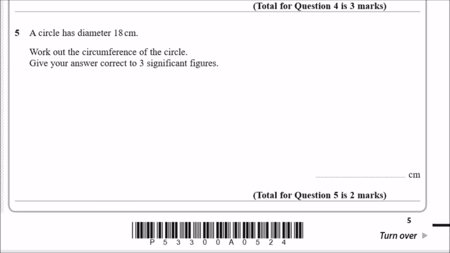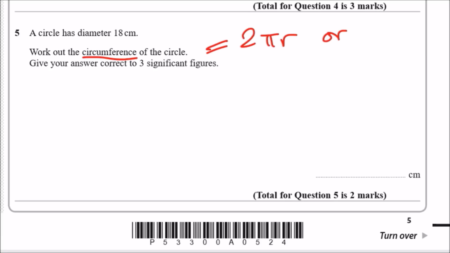Let's move on. Alright, number 5. A circle has a diameter of 18 centimeters. Work out the circumference of the circle and give your answer to 3 significant figures. Okay, this is very easy. First things first, we need to know that the formula for the circumference of a circle is always 2 pi r, or even d times pi. But I prefer the first formula.